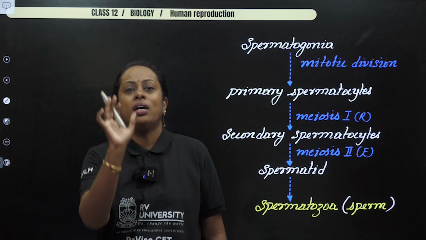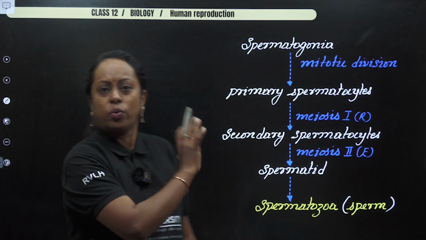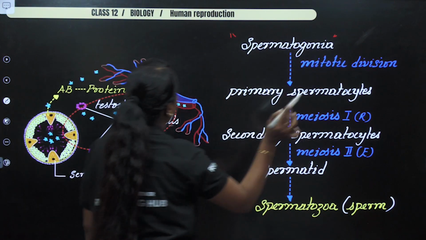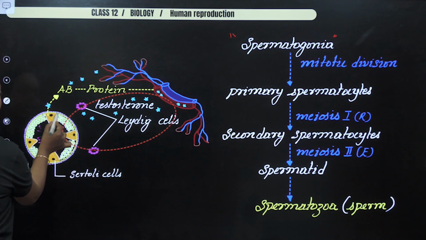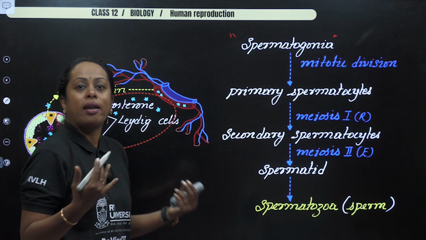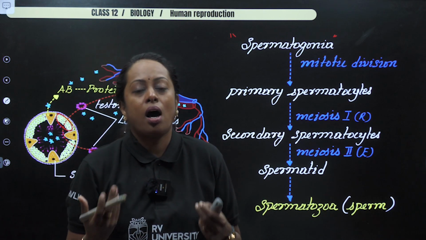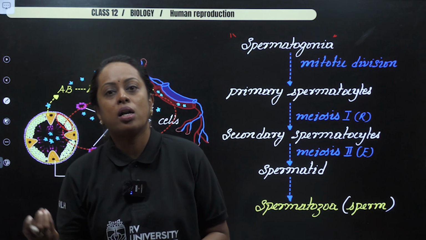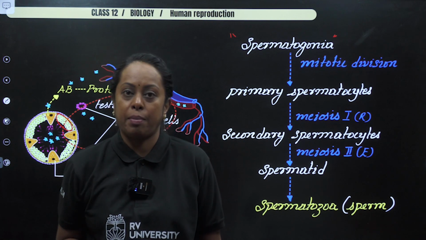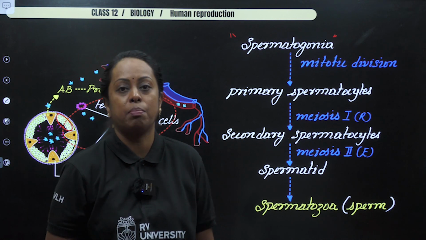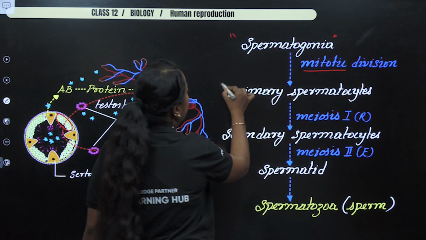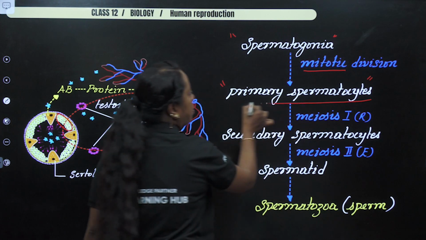Now let's understand it in a small, simple manner by looking into this flowchart. Now, I told spermatogonia. They are present inside the lobule. These cells are produced in large number because there are around 200 to 300 million sperm in 2 to 3 ml of semen. So they have to first multiply by a simple process which is known as mitotic division. Later, they are called primary spermatocyte.